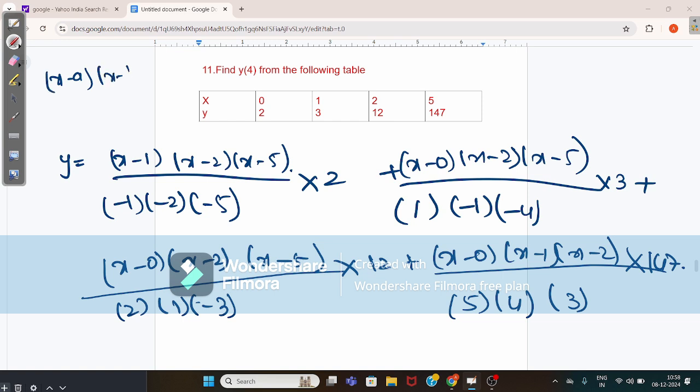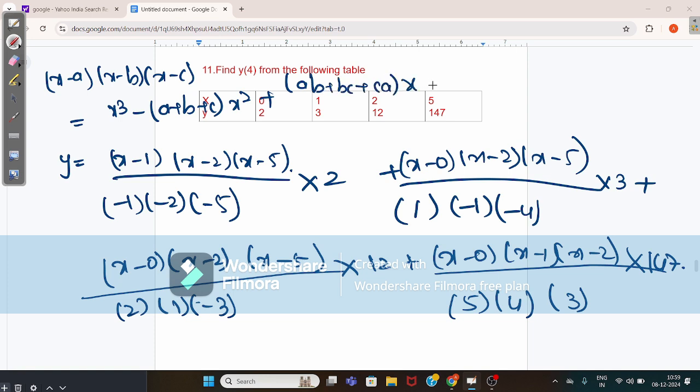Okay, when you calculate all this value, you have to substitute the values in the formula: x minus a, x minus b, x minus c gives the value here, x cube minus (a plus b plus c) x square plus (ab plus bc plus ca) x minus abc.